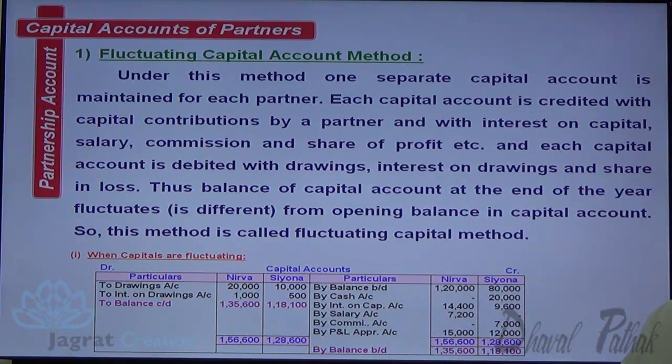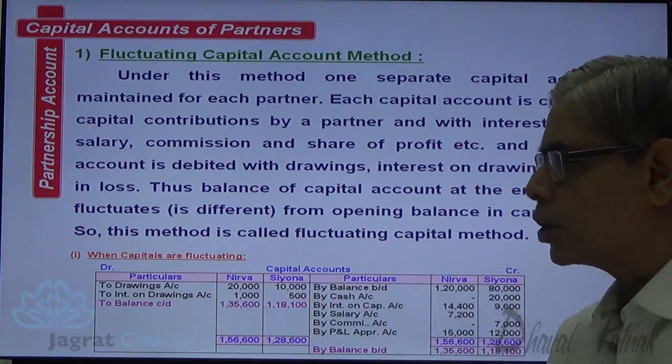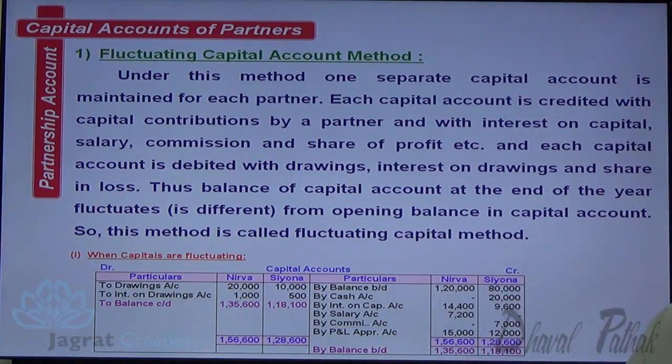And each capital account is debited with the drawings, interest on drawings and share in loss. Thus, the balance of capital account at the end of the year fluctuates, is different from the opening balance of capital account. So this method is called fluctuating capital account.